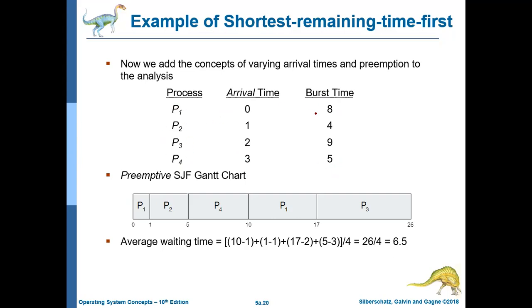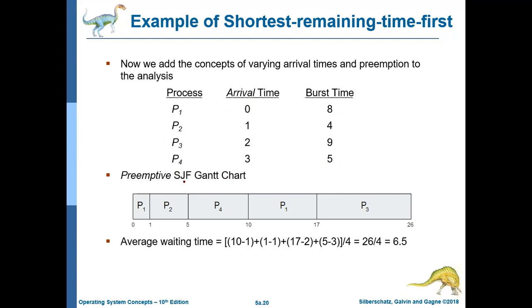Previously, we were given only the burst times, not the arrival times. That's why we assumed that for all the processes arrival time is 0. Here we will not assume the arrival time 0 because we are given the arrival times for individual processes.